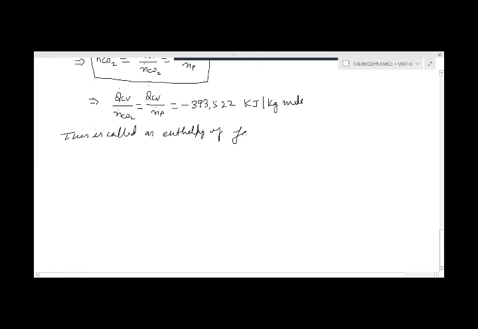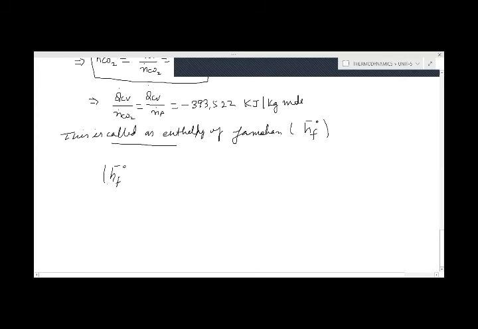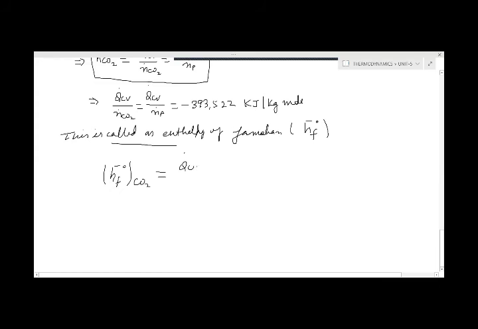Enthalpy of formation. It is at the standard reference state at 25 degrees centigrade and 1 atm pressure, and this enthalpy of formation is represented by h_f bar degree. So it can also be written as h_f bar degree, and because it is for the product CO2, we write the suffix CO2, and that is equal to, you can write Q dot CV by n dot CO2,